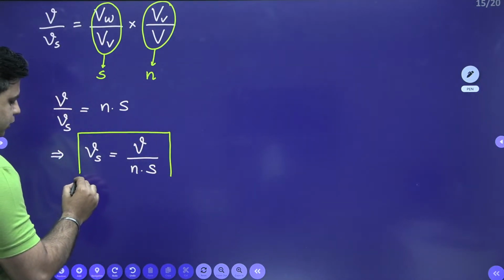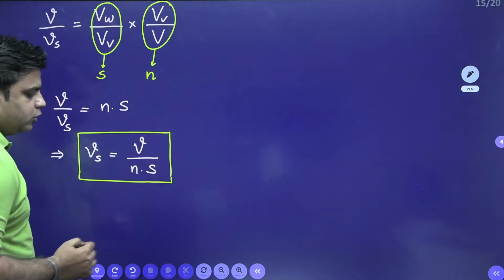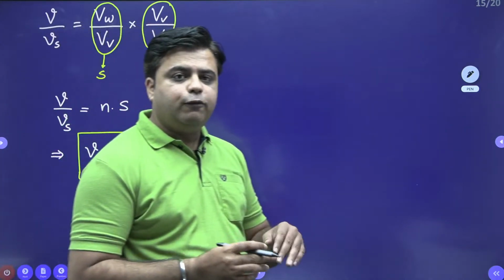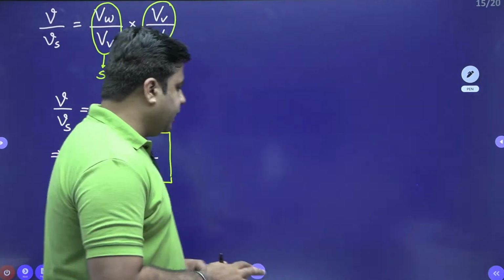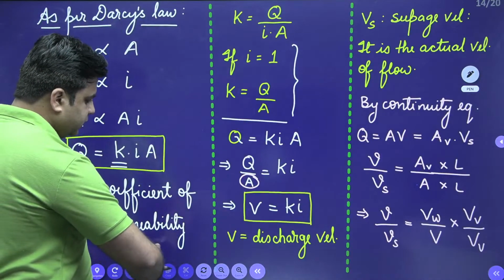And seepage velocity is that velocity through which water is actually flowing inside the soil medium, right? So if you drop any particle, just observe this diagram.